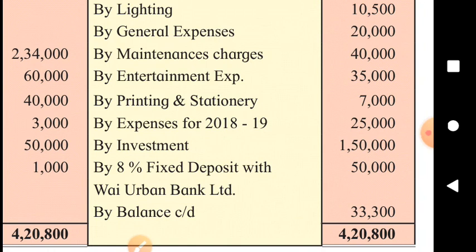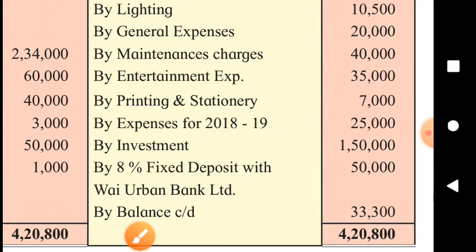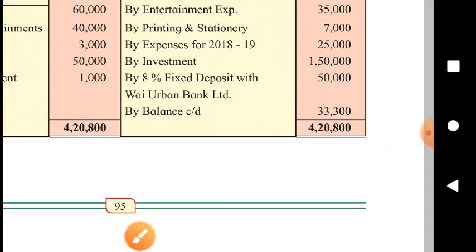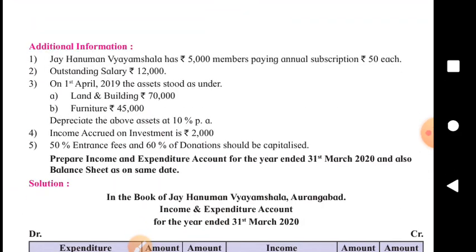Better it will be added to the FD. So show this item in the inner column. Rupees 1,000 accrued interest will be added to this. Fine. Then closing balance will be shown on the asset side. Fine. Then we will make these adjustments.